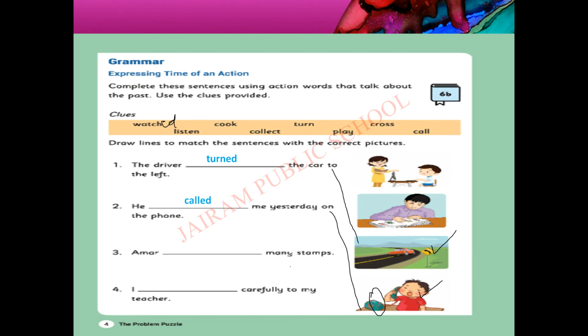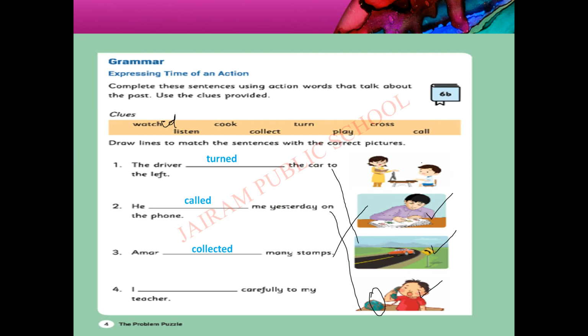Amar dash many stamps. Where are the stamps? Here it is. So we have to match the sentence with the picture. Then we have to look at the action, what he is doing. What is he doing? He is collecting the stamps. So collect plus ed, collected. Amar collected many stamps.